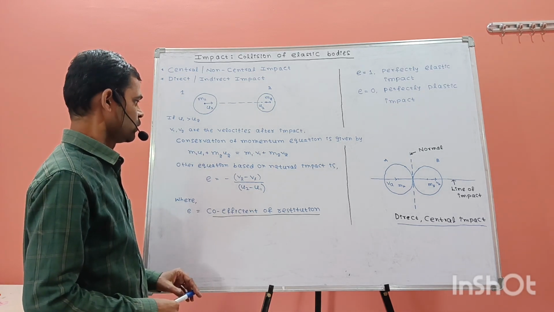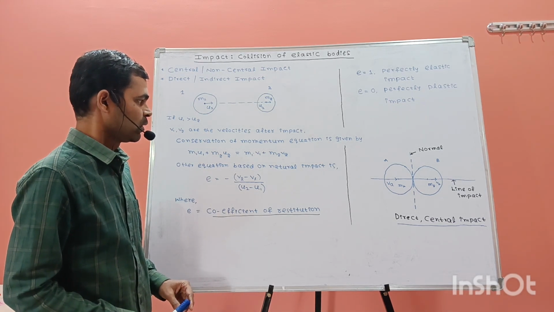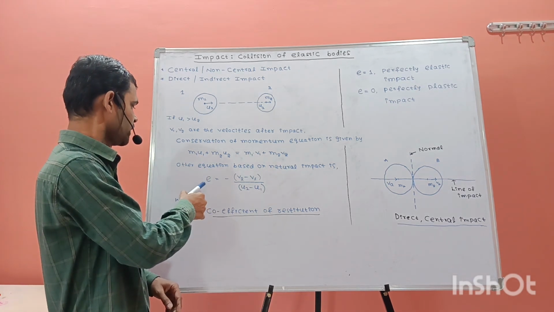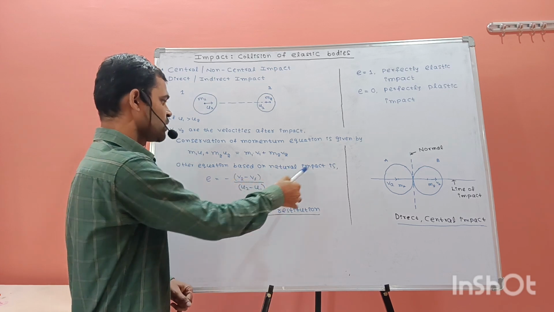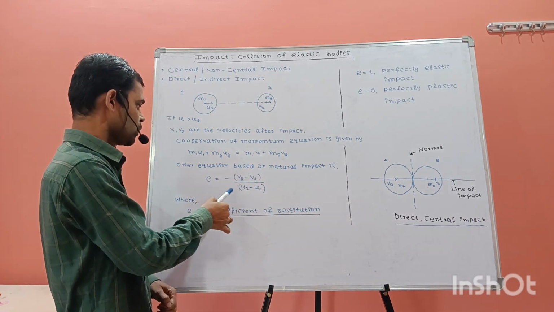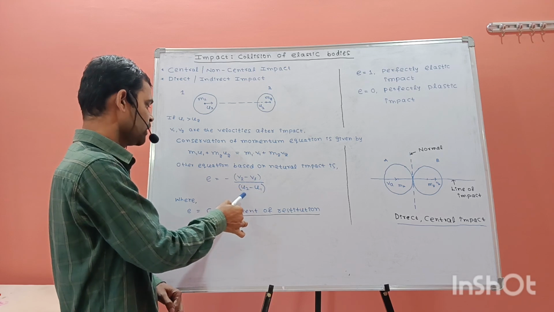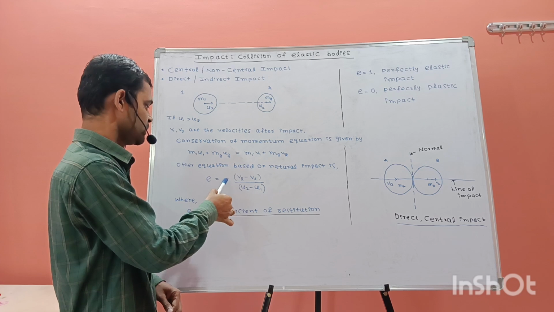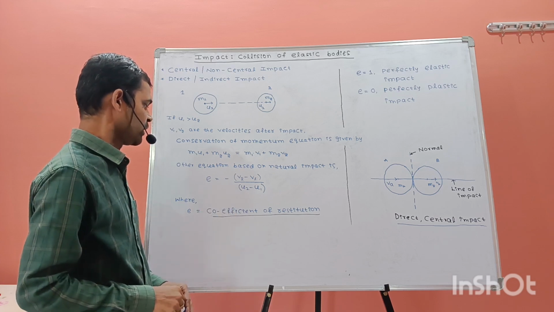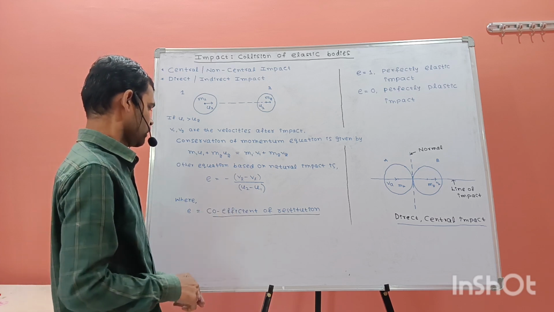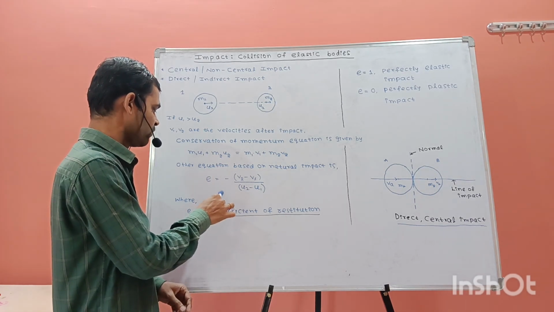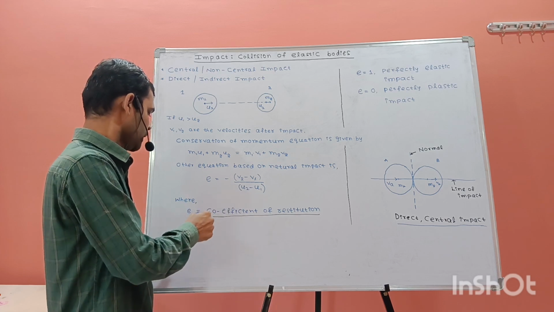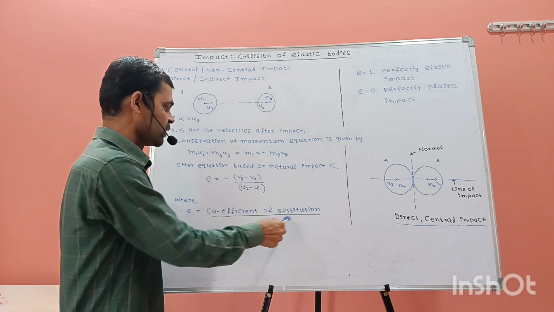With one equation we cannot find the unknowns, so we need another equation, based on Newton's law of impact, which is given by e is equal to minus (v2 minus v1) divided by (u2 minus u1). The minus sign is given here because we generally want this value between 0 and 1. That is why the sign is given, where e is the coefficient of restitution.